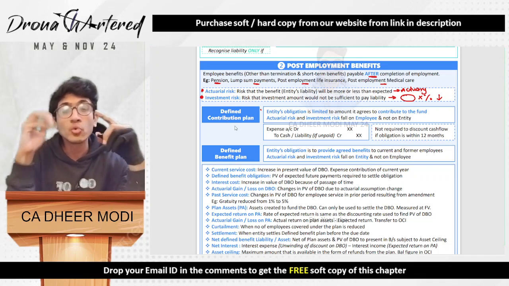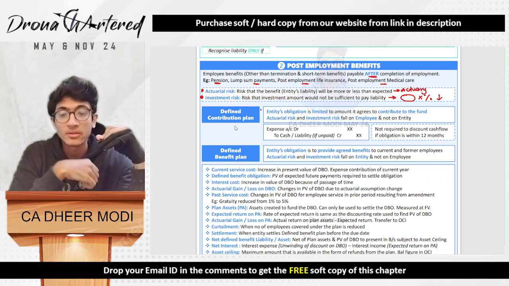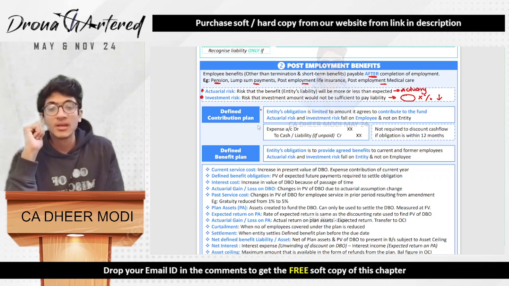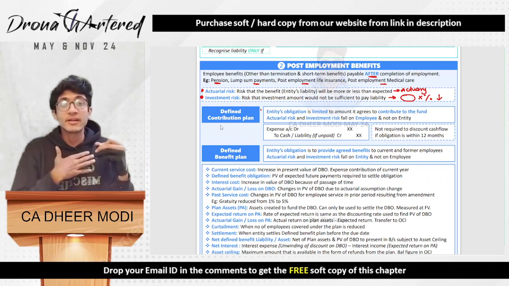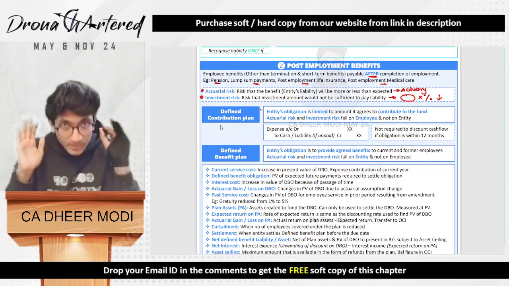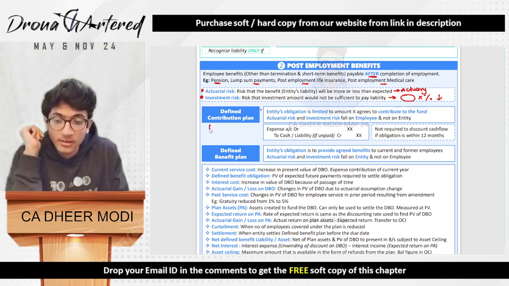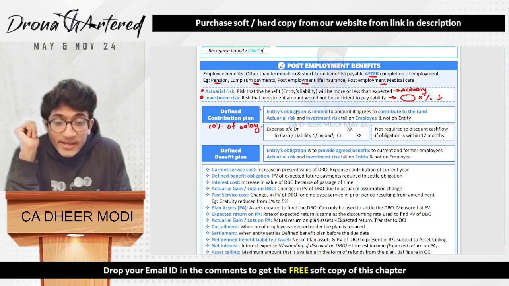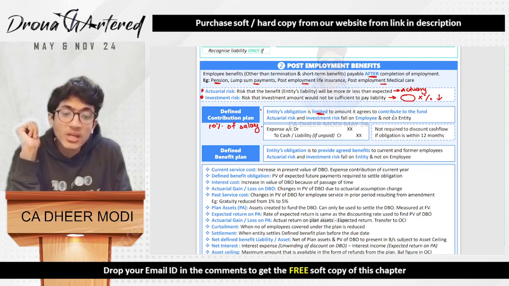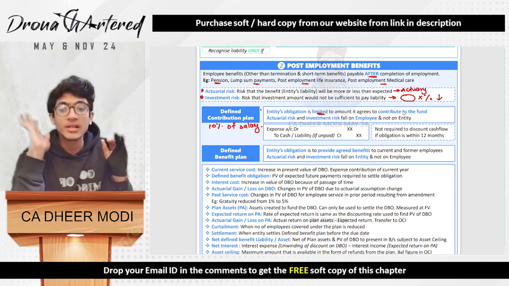Whenever an entity has plans for its employees, there are basically two types of benefits. Either the entity says, I will define how much I will contribute to the plan. So the entity says every month I will transfer 10% of your salary. I have defined how much I will contribute. So the entity's obligation is limited to the amount it agrees to contribute to the fund. I have promised I am contributing 10%. That is my only liability.